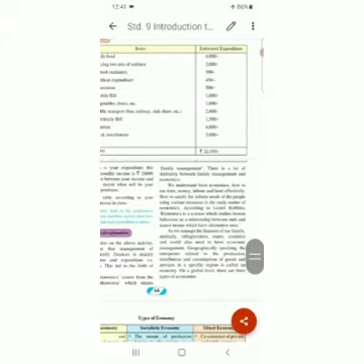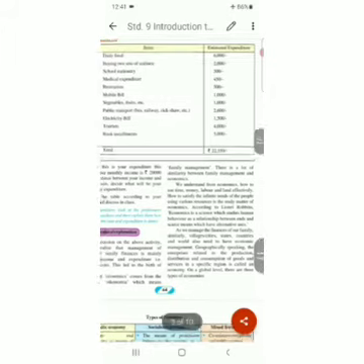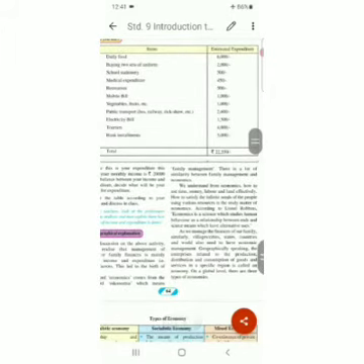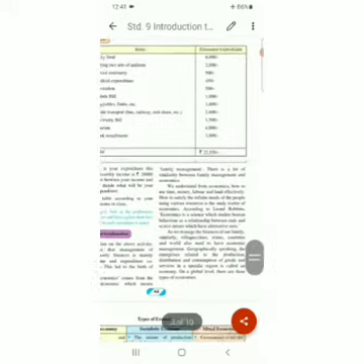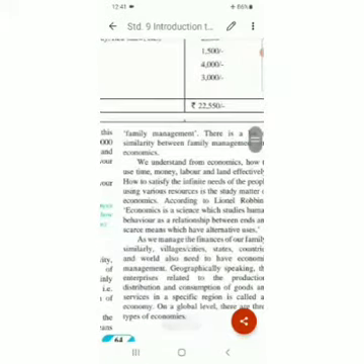Scarce means insufficient, limited. So Lionel Robbins said economics is a science which studies human behavior as a relationship between ends and scarce means. And these means have alternative uses. Things are limited, but they have alternative uses, many uses.